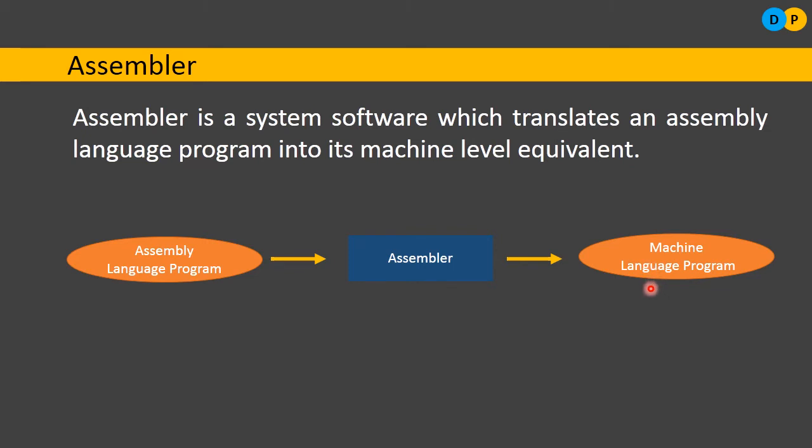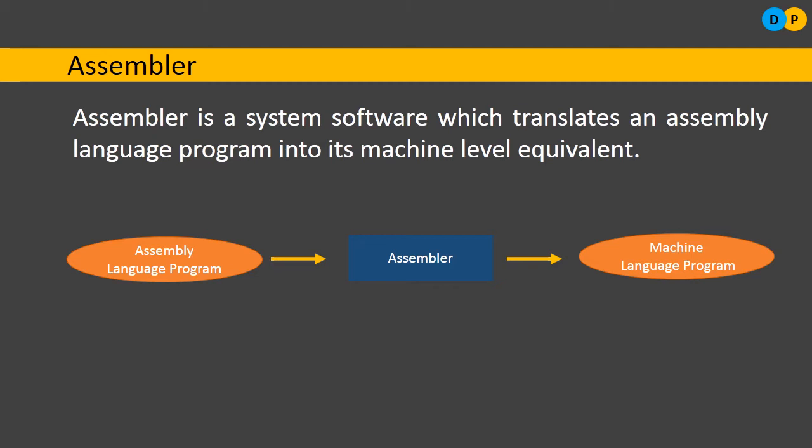The code generated after translation using the assembler is called the object program, usually referred to as object code. Okay, so what is the task of an assembler? Assembler is a system software which translates assembly level language into a machine level equivalent.